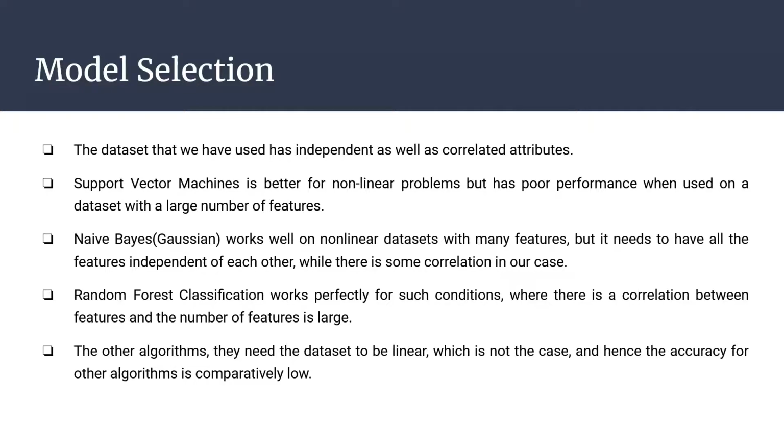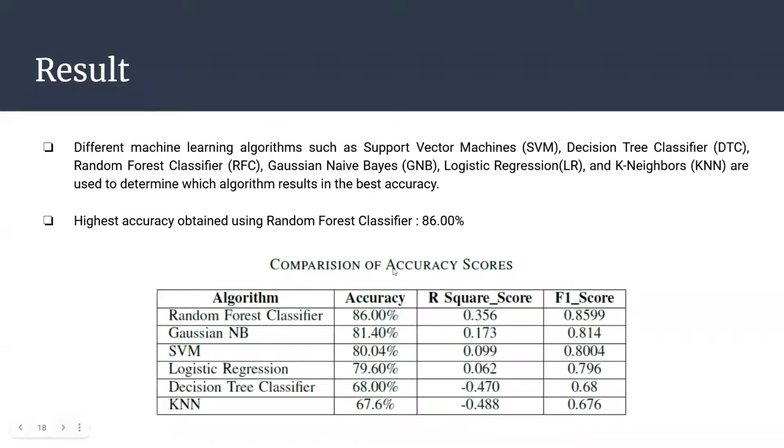The best algorithm that worked for us was the random forest classification, which is perfect for such conditions when there are a large number of features as well as some correlation between the features. The other algorithms needed the dataset to be linear, which is not our case, and hence the accuracy of the other algorithms was comparatively low. As you can see in the result section, the comparison of accuracy scores has been tabulated.